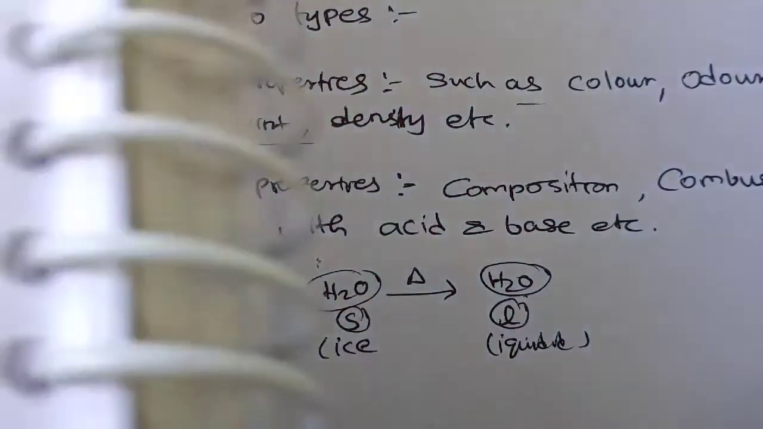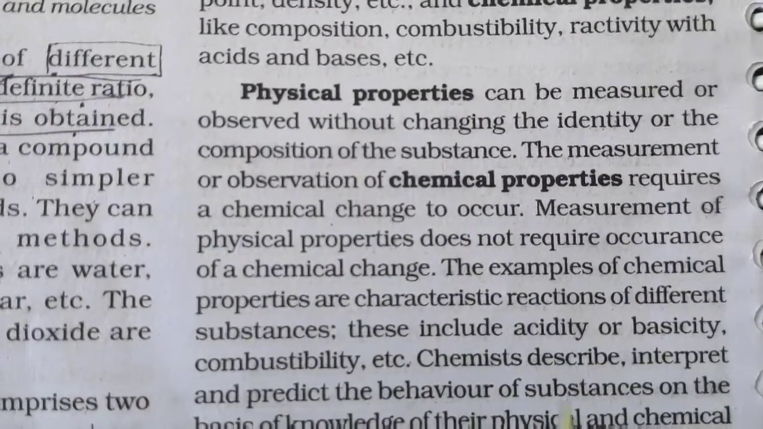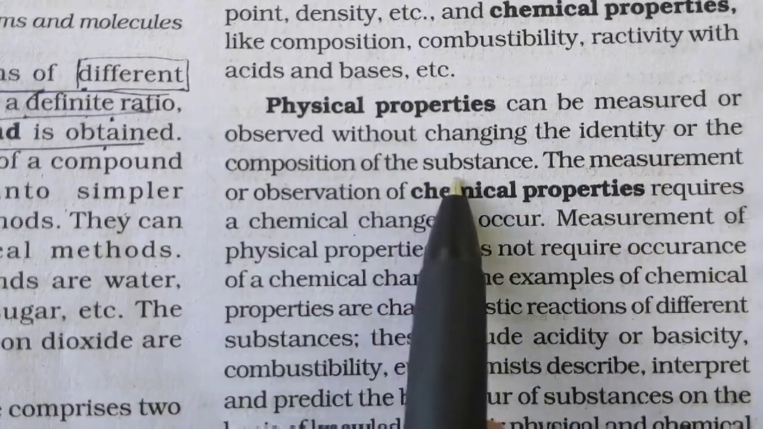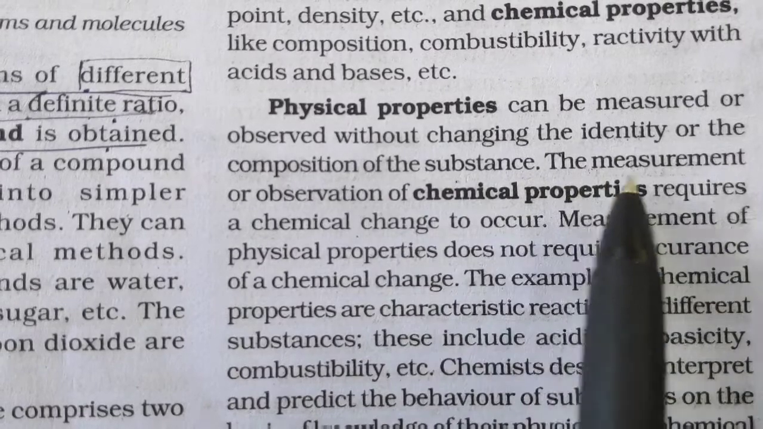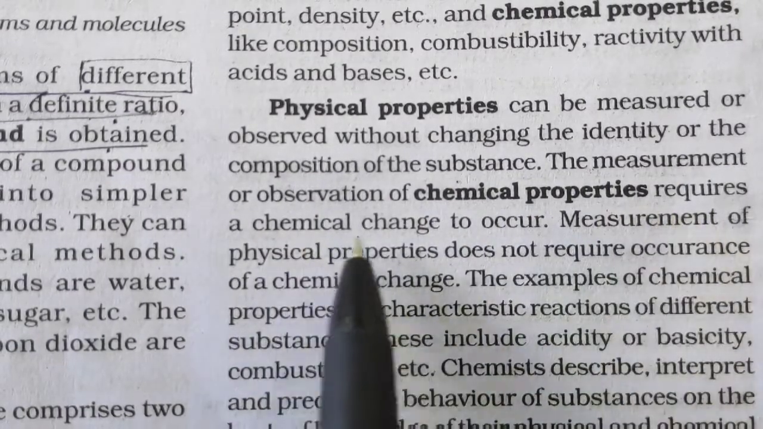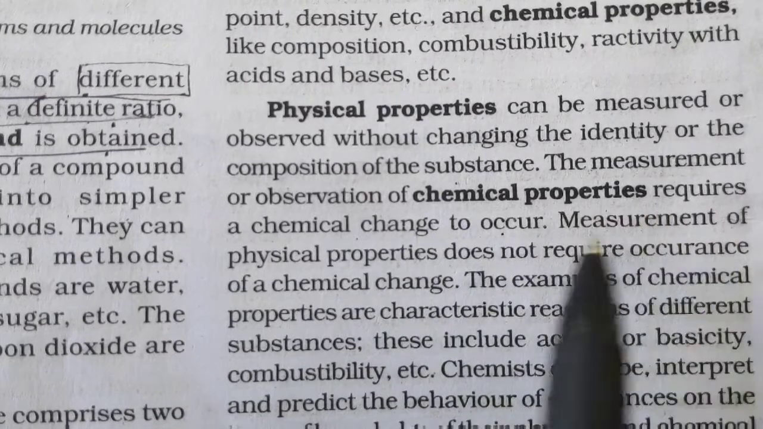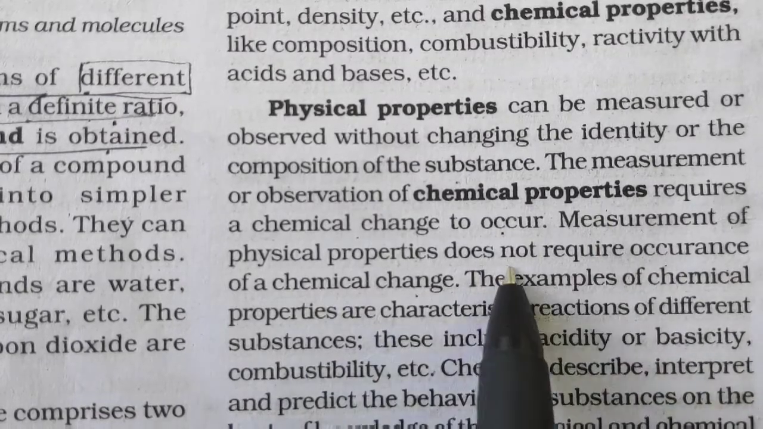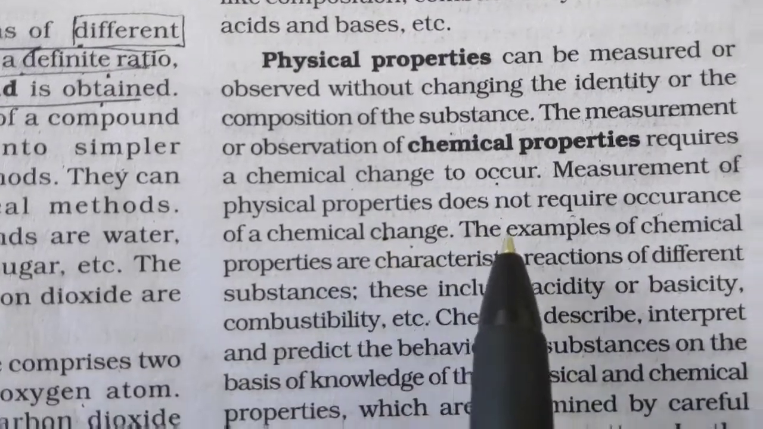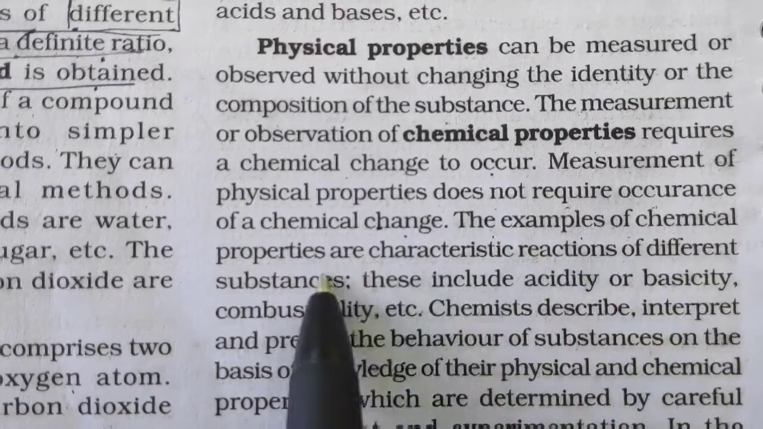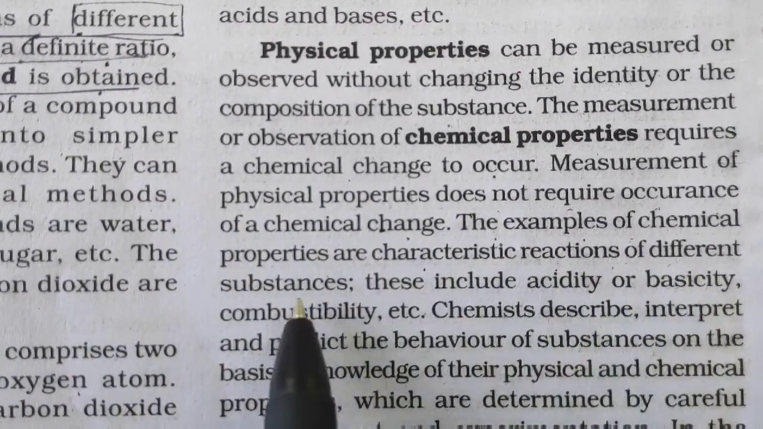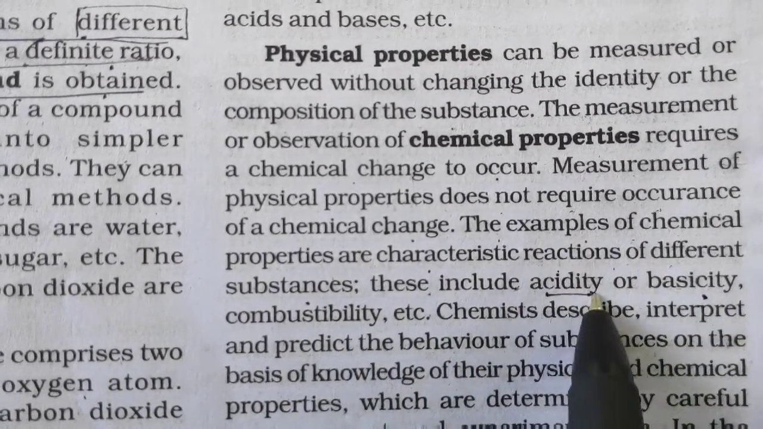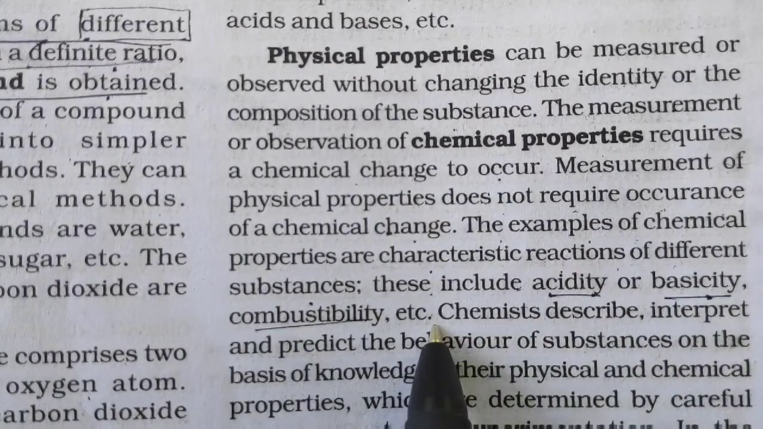So this part is what is written in your textbook: physical properties can be measured or observed without changing the identity or composition of the substance. The measurement or observation of chemical property requires a chemical change to occur. Measurement of physical properties does not require the occurrence of chemical change. Now in this case, examples of chemical properties are characteristic reactions of different substances. This includes acidity or basicity, combustibility, etc.